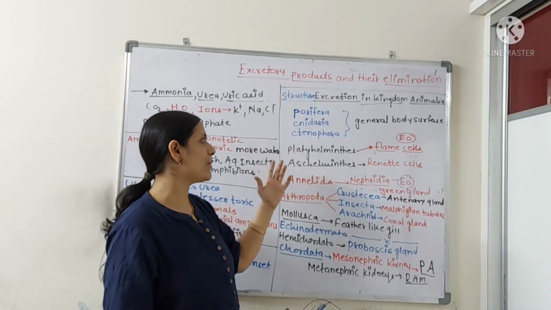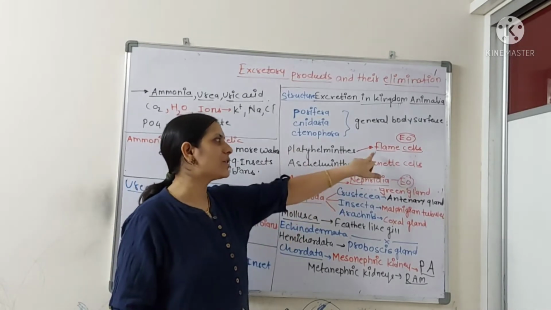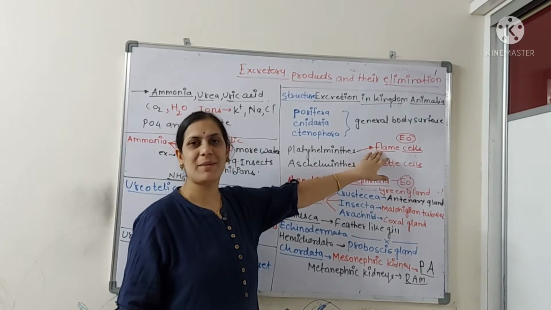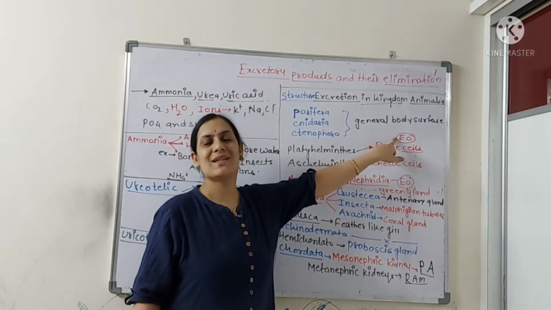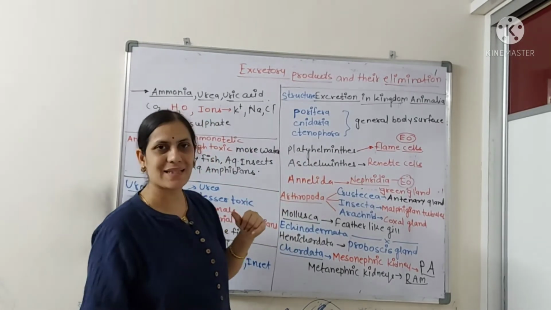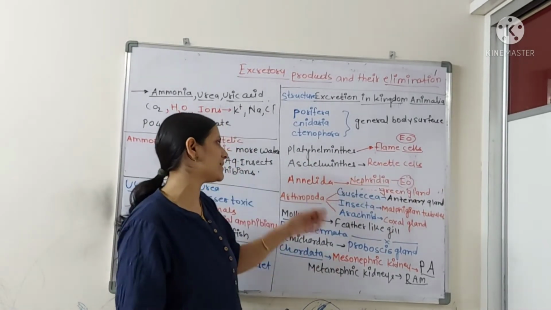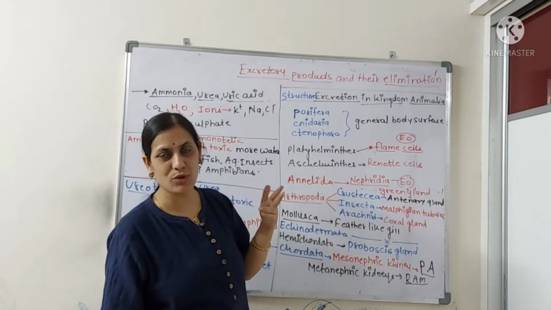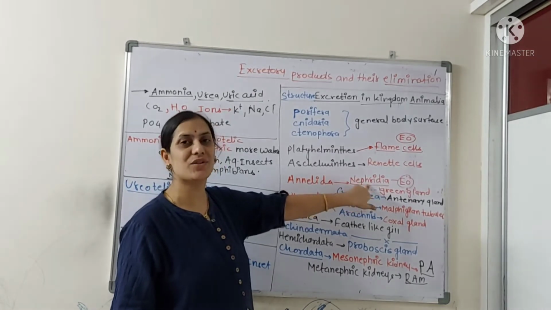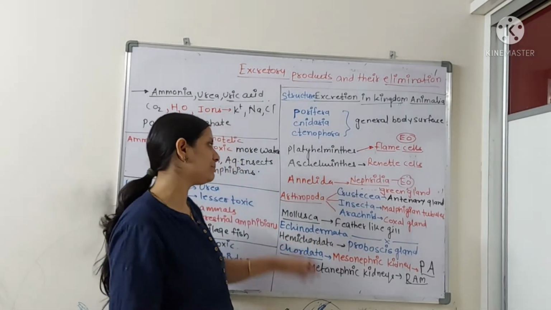First of all, the first time you will be getting some special type of structure is in the Platyhelminthes. The structures which help for excretion in Platyhelminthes are flame cells, and these flame cells help for both excretion as well as osmoregulation. Coming to the Aschelminthes, you will be getting renette glands or renette cells, you could call them. Annelida, the best example you know, is earthworm. You will be getting nephridia, which are highly coiled structures, and they also help for both excretion and osmoregulation.